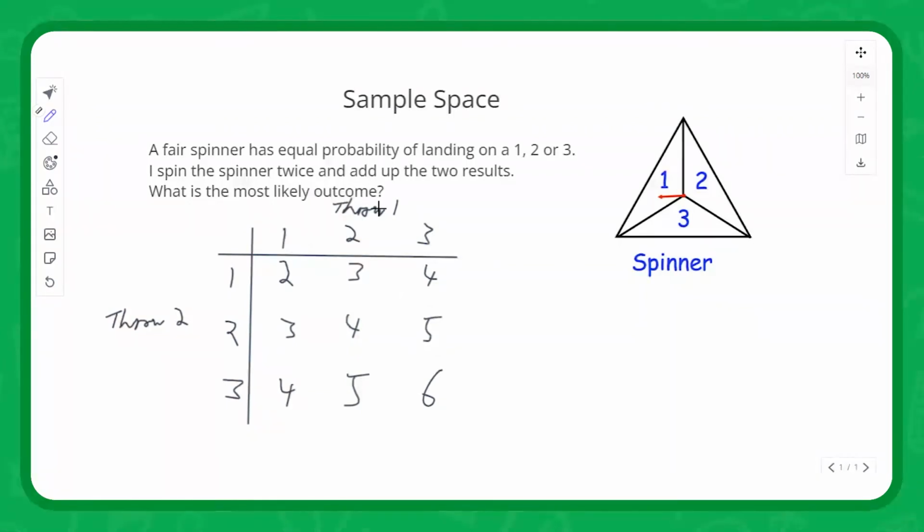What is the most likely outcome? Well, notice here are all our 9 possible outcomes. There are 3 ways that I can get a 4. I can get a 3 followed by a 1, a 2 followed by a 2, or a 1 followed by a 3. There is only one way I can get a 2, that's a 1 and a 1, and only one way I can get a 6, which is a 3 and a 3. So as you can see, a sample space shows us very clearly that the outcomes are not equally likely. So the answer is, the most likely outcome is 4.